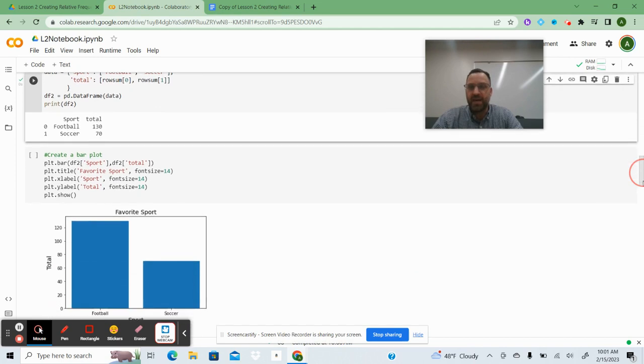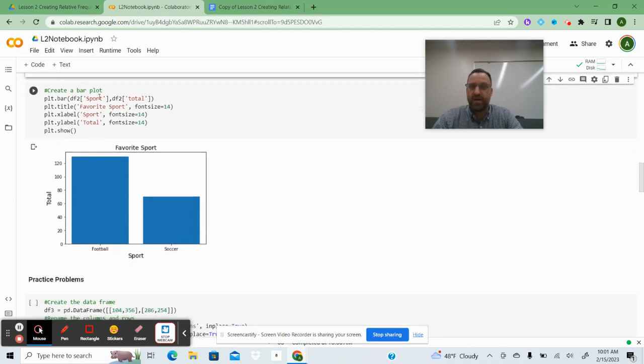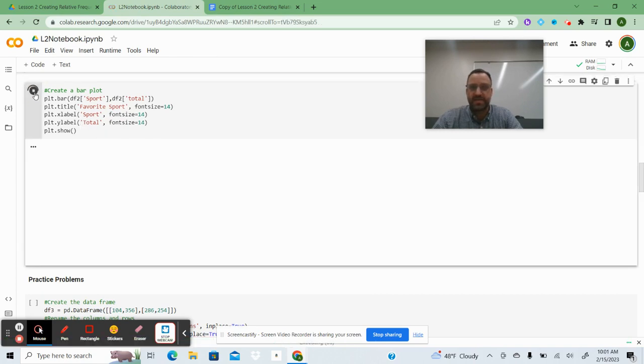And now we're going to change that into a bar graph. So we're going to do data frame 2 on the x-axis, we're putting sport. And then on the y-axis, we're putting the total. We're calling the title favorite sport. The x label, we're just putting sport here. The y label, we're putting total people, or we could put count as well, like we did last time.